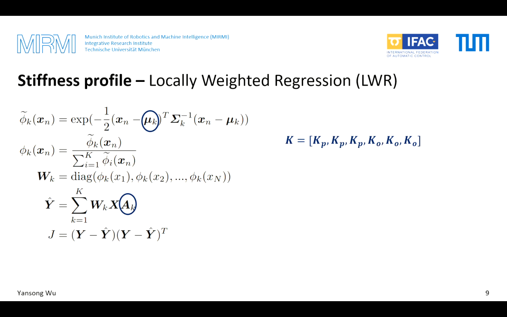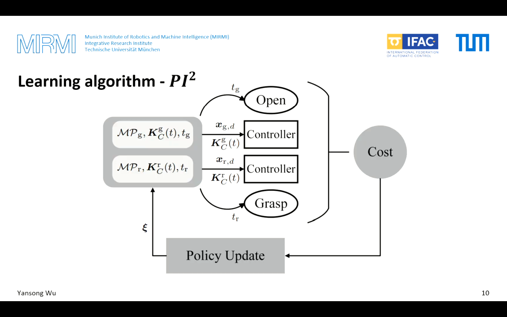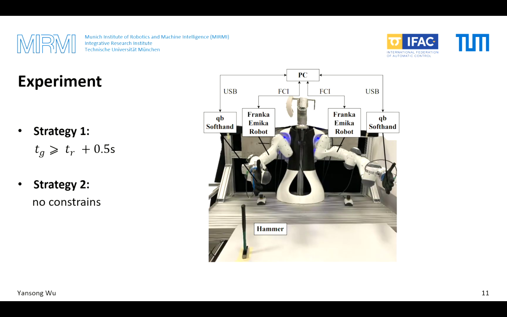Considering the possible collision in this process, the robot is controlled with a variable impedance controller, and the stiffness profile is represented with locally weighted regression. As for the learning algorithm, we use the path integral policy improvement with covariance matrix adaptation to search for the optimal parameters. To prove the feasibility of our proposed method, we make two groups of experiments with different strategies.